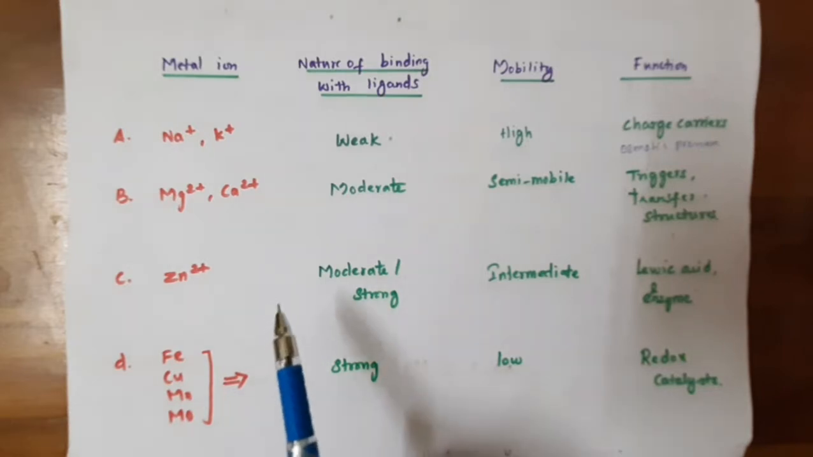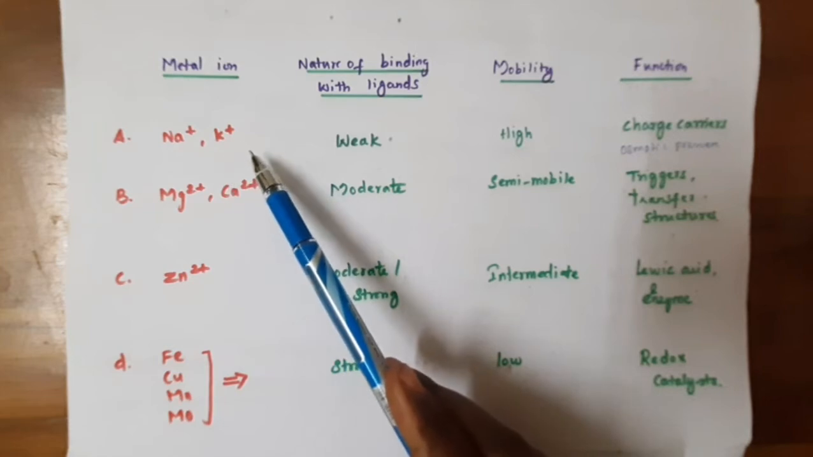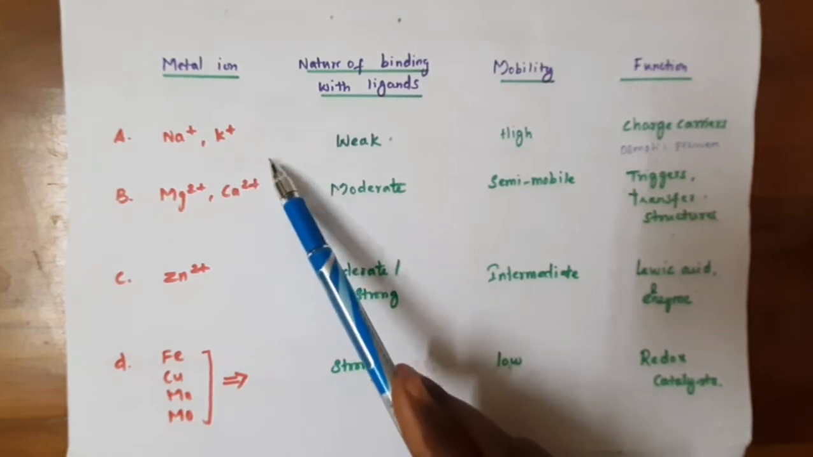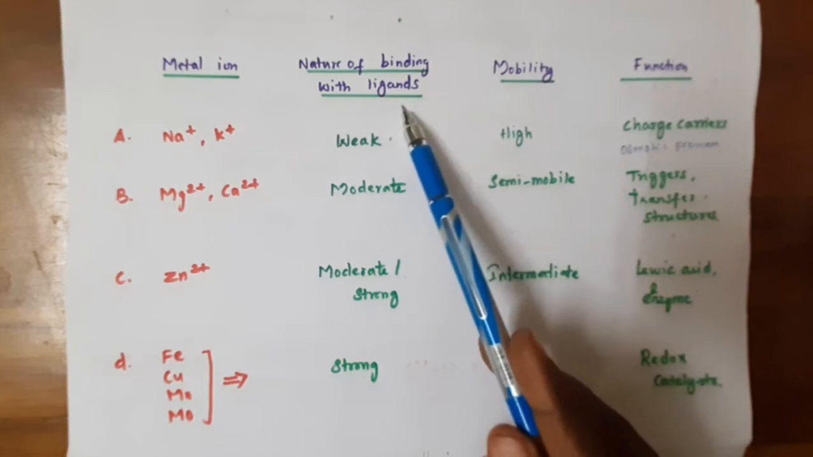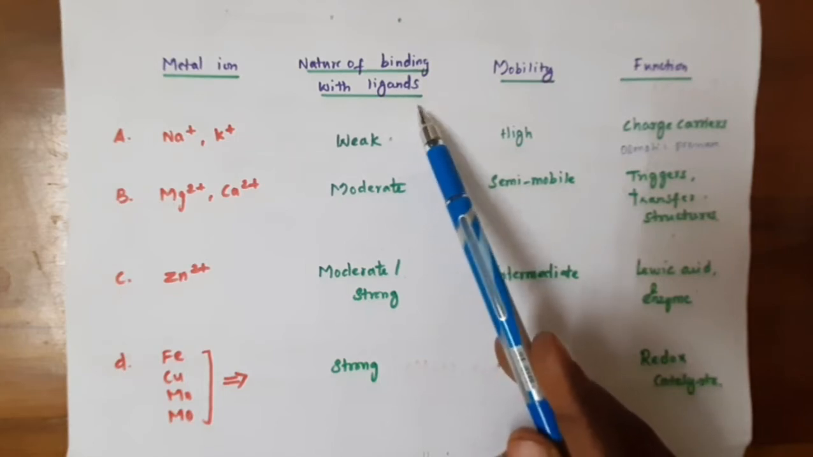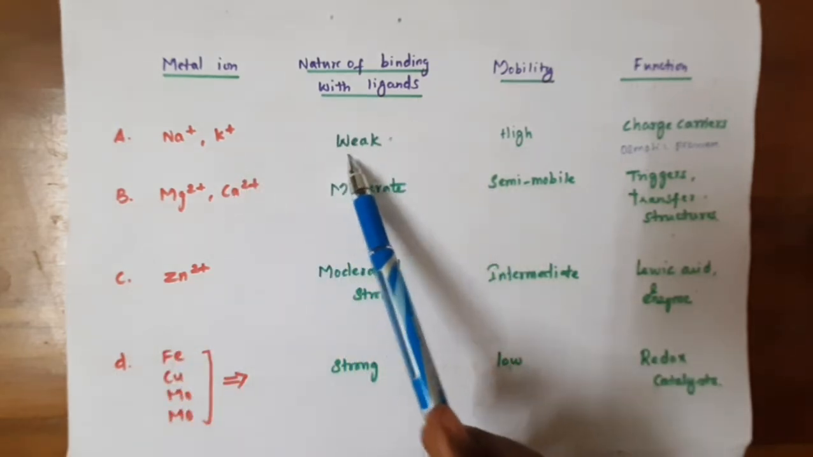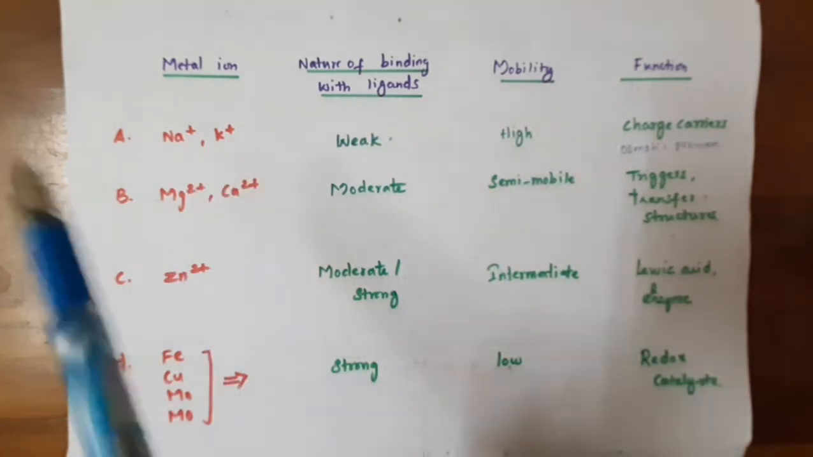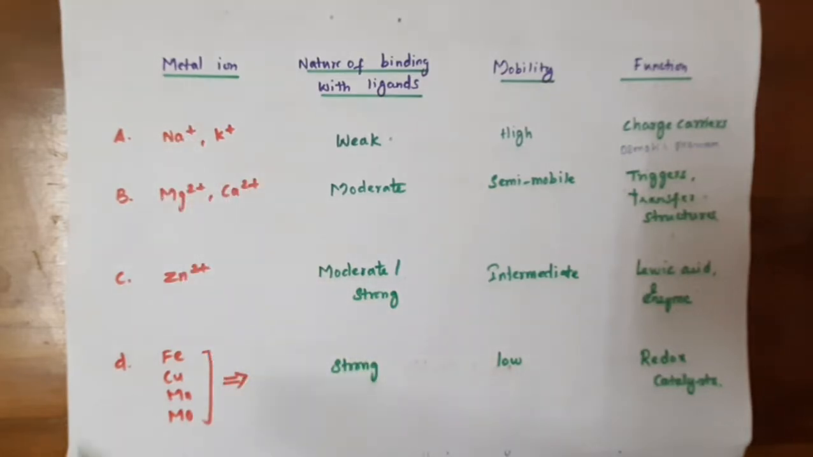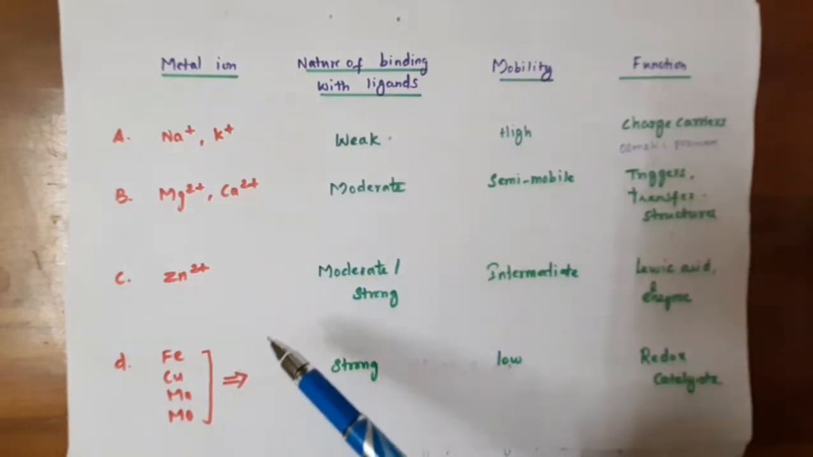See some of the metal ions and their roles. If we take sodium and potassium, they are monovalent cations, s-block elements. Most of the ligands inside the human system are organic ligands. Sodium and potassium bind very weakly with organic ligands, and mobility is very high because of the small radius ratio and small charge size. They serve as charge carriers and maintain the osmotic pressure in the human body.